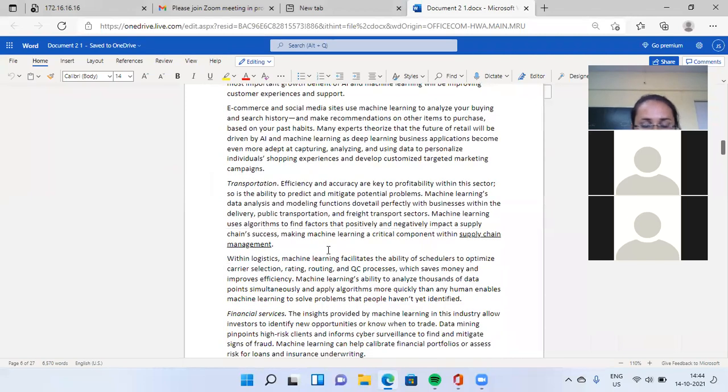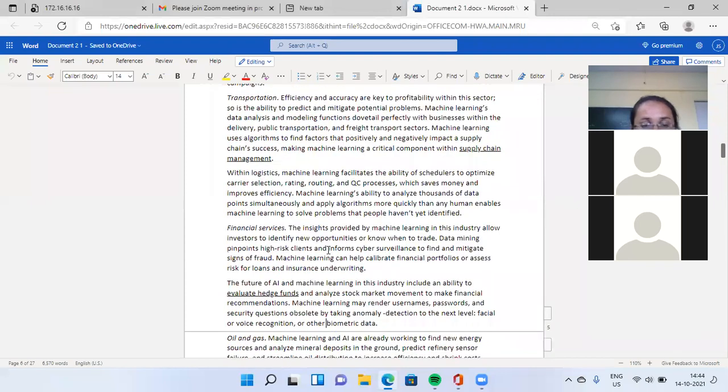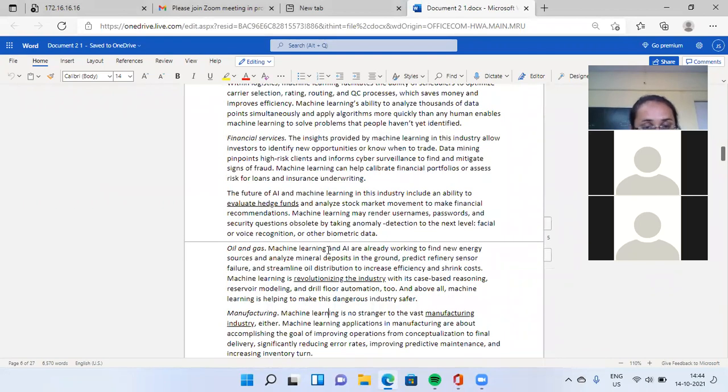Next, financial services. How does a machine learning model work in financial services? Future of AI and machine learning in the industry. What exactly does a machine learning model do? What is the impact of machine learning on oil and gas?